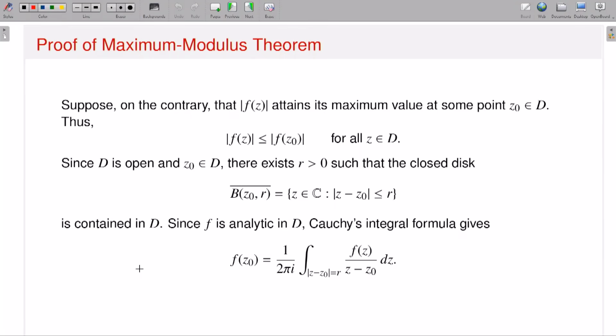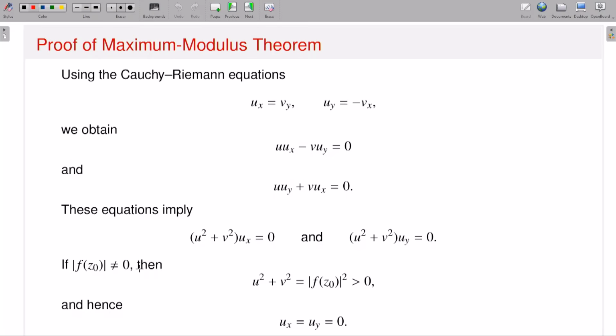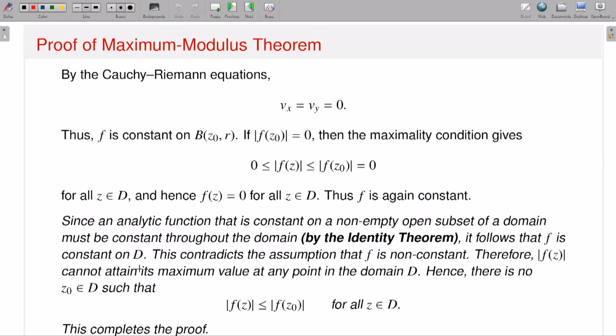I am not going to discuss the proof; I have discussed it explicitly in my last lecture. But one point you should be aware of is that at the very end I used the identity theorem to conclude the proof of the maximum modulus principle. If you remember how I proceeded, I started with a negation. Suppose there exists a point z0 in D where the modulus of f(z) is dominated by the modulus of f(z0), and this is true for all z in D.